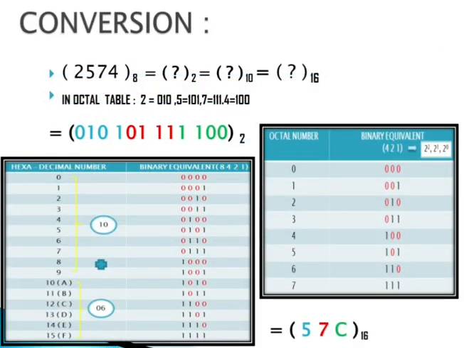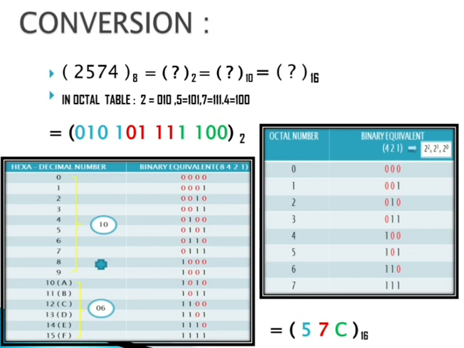And then C. Sometimes this type of question comes where one number system is provided, and you have to convert that number system into another number system.